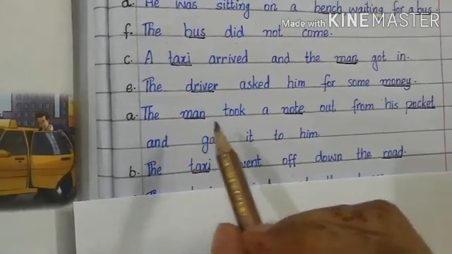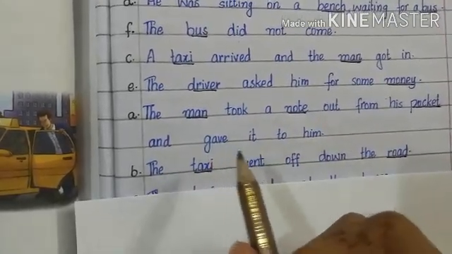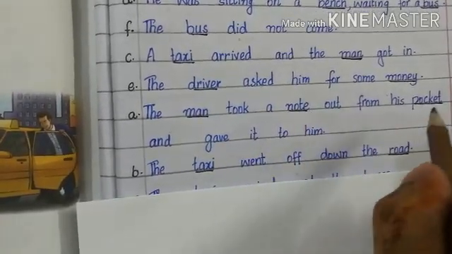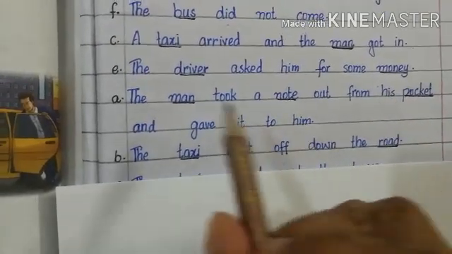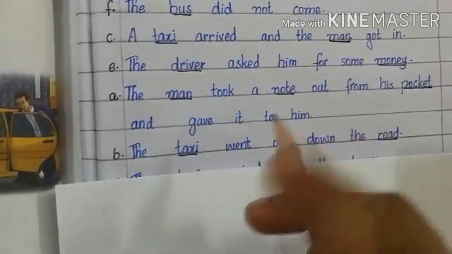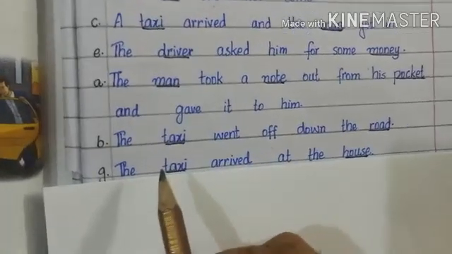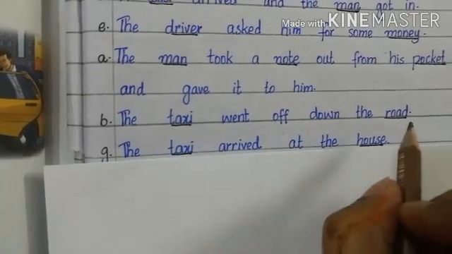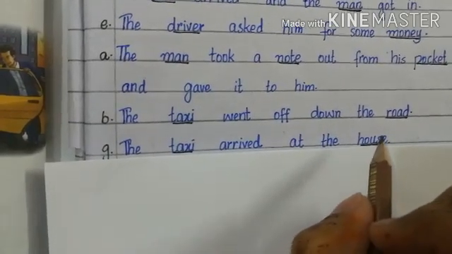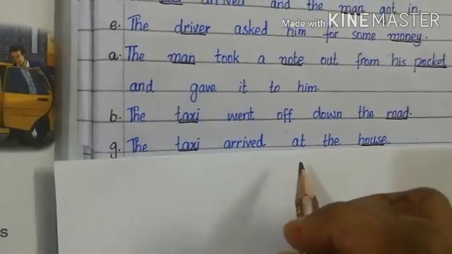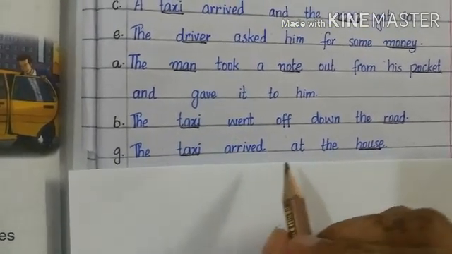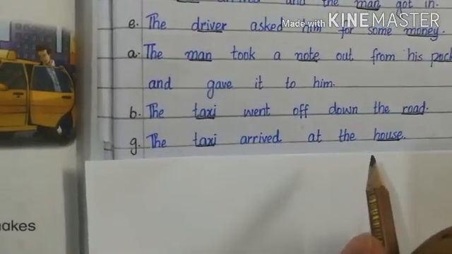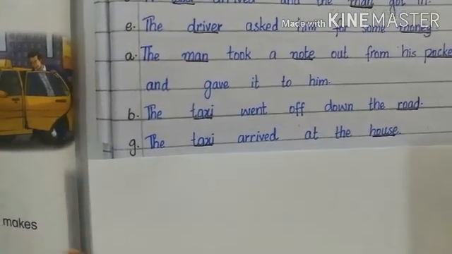Next sentence is, the man took a note out from his pocket and gave it to him. Here man is the name of a person, note is the name of a thing, and pocket is also the name of a thing. So you will underline these three nouns in this sentence. Next sentence is, the taxi went off down the road. Here taxi and road are the names of things, so you will underline these two nouns. Next part G is, the taxi arrived at the house. Here taxi and house are the names of things, so you will underline these two nouns over here.